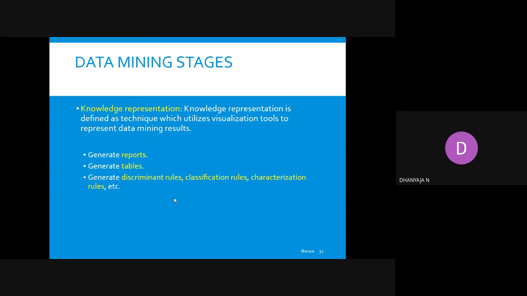Knowledge representation is defined as a technique which utilizes visualization tools to represent data mining results. Examples are generating a report, generating a table, generating a discriminant rule, classification rule, characterization rule. All those rules come under knowledge representation.